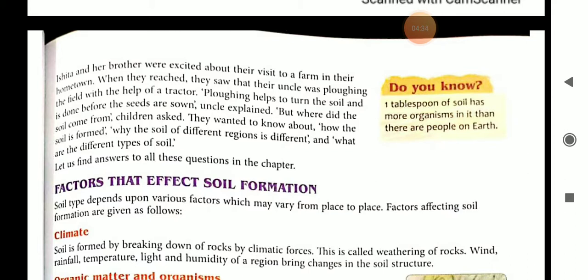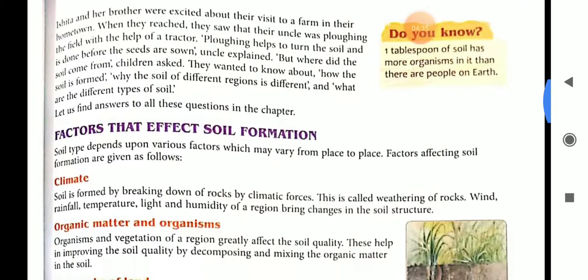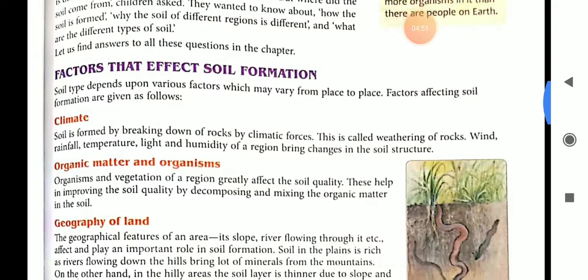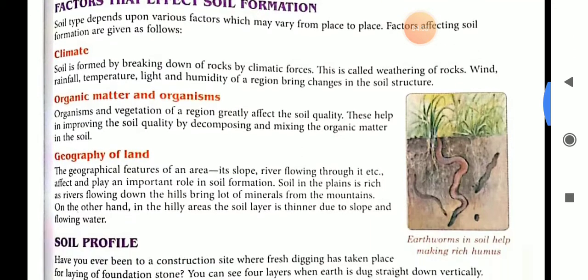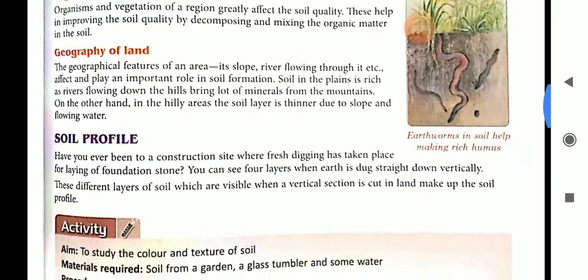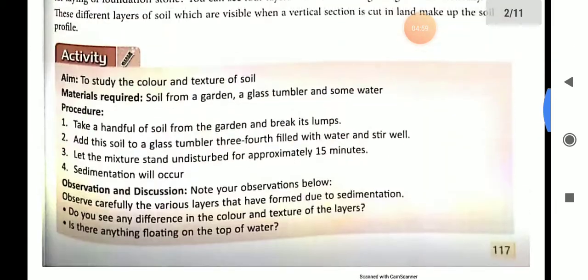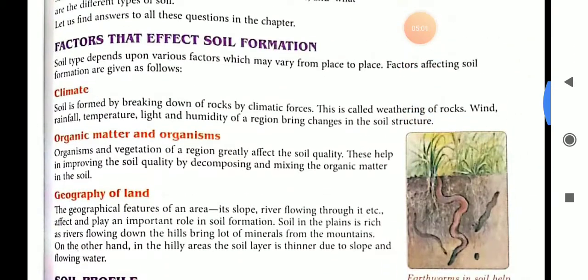So, factors that affect soil formation, that means the soil type depends upon various factors which may vary from place to place. And factors affecting soil formation are first climate, then organic matter and organisms, geography of land, soil profile. First is climate.